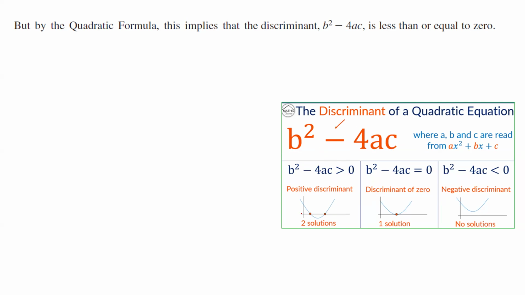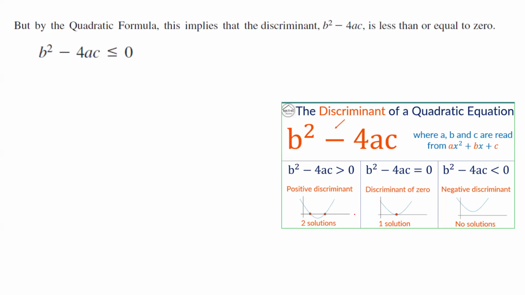If it's positive, then the graph crosses the x-axis and you end up with 2 solutions. If the discriminant is equal to 0, the graph touches the x-axis at 1 point. And if the discriminant is negative, the graph is above the x-axis and there is no intersection. Here we are assuming a is positive, that's why it opens up in all 3 cases.